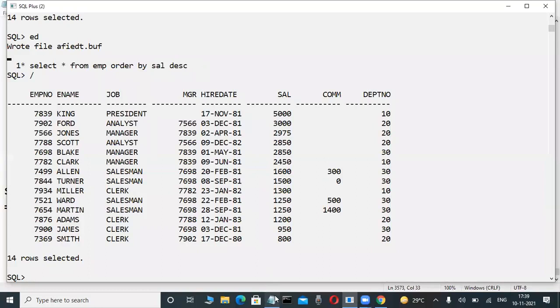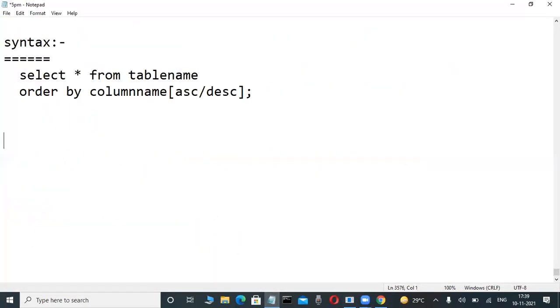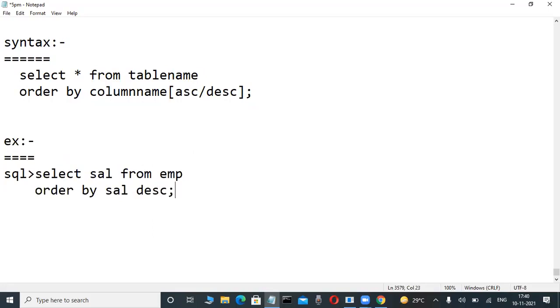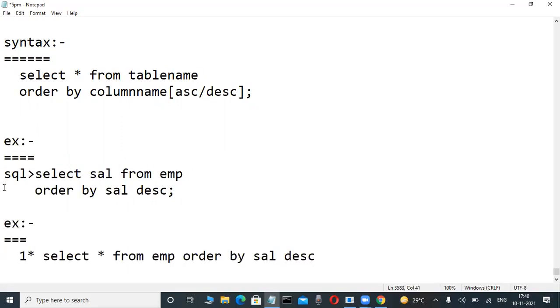Fastly write it, very easy. Nobody should mistake this one. Write this example. First we have to write: select sal from EMP, for visibility purpose, order by sal DESC. Some problems also there, that we are learning. Again, another example, write it. Star is also possible in this case. This is also to write, just for idea purposes.